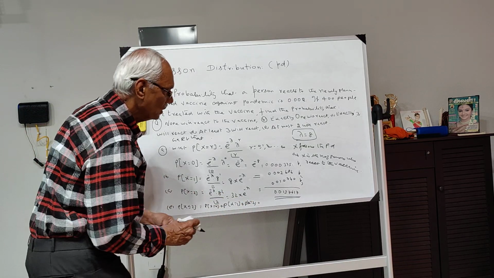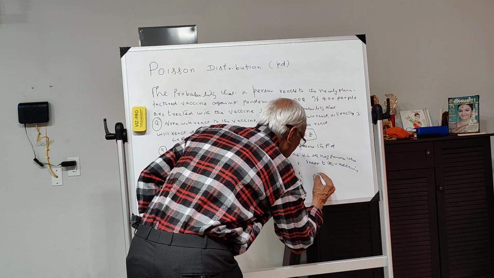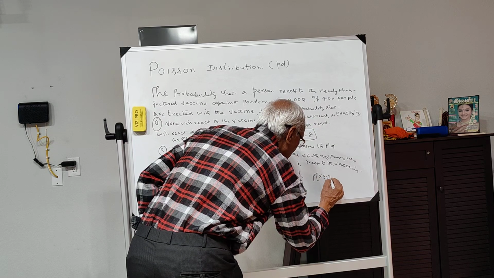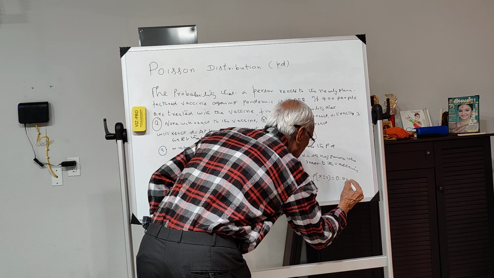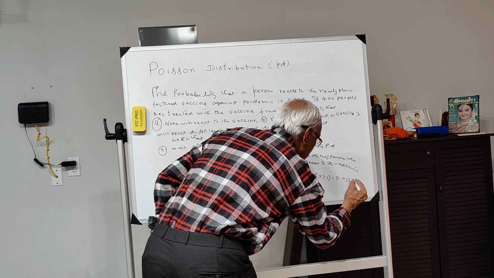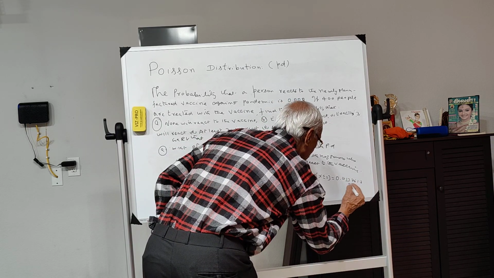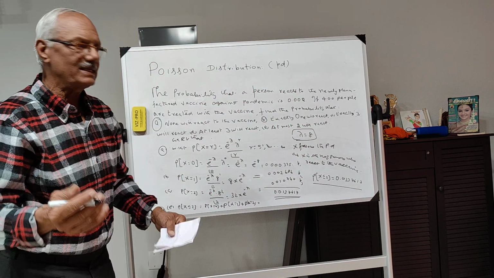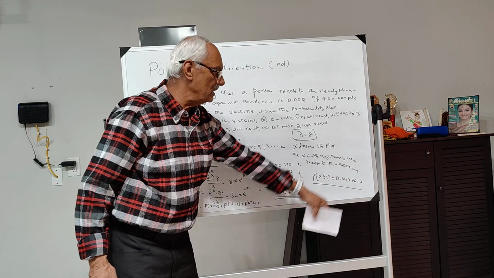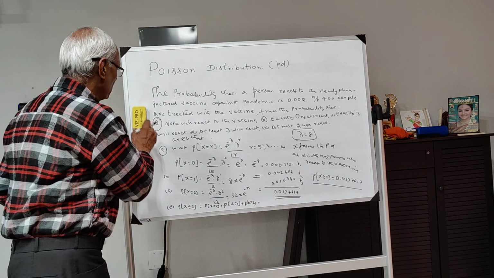So P of x less than or equal to 2 is equal to 0.0137617. That is the probability that at most 2 react to the vaccine. Now let me do the D question.